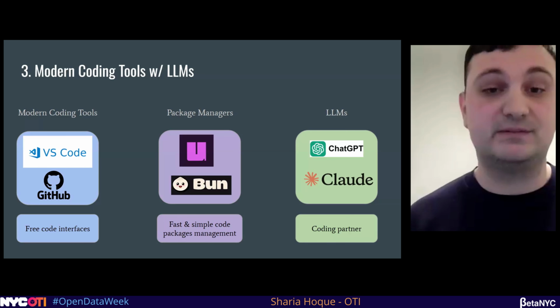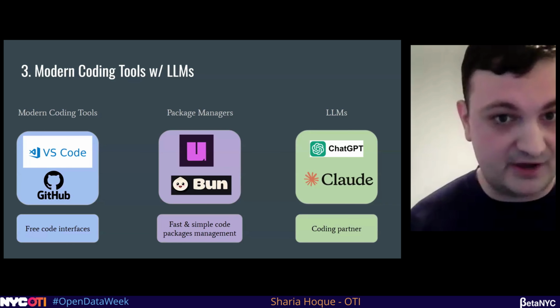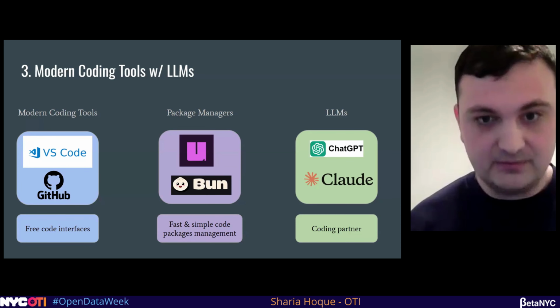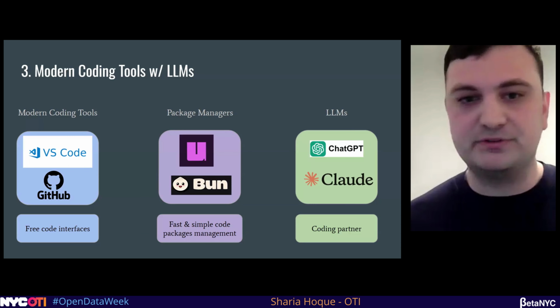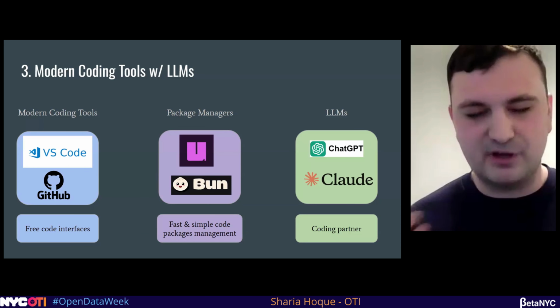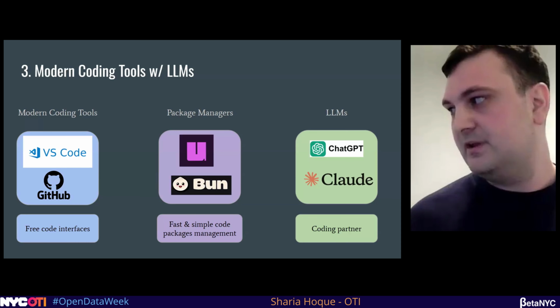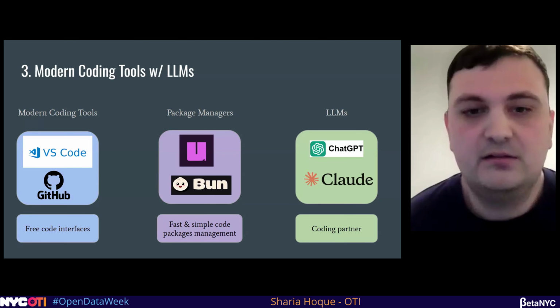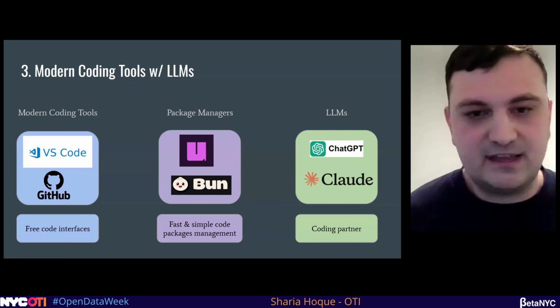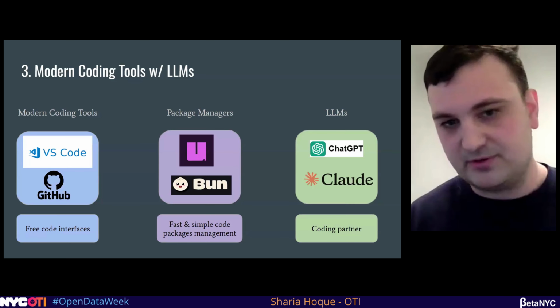So from their perspective, it just makes working with Python or JS or TS faster and simpler and less prone to error. So if I reduce it on my computer, it's much more guaranteed to work on your computer. And then lastly, LLMs. LLMs really just change it where this technology and this workflow is available to anyone.